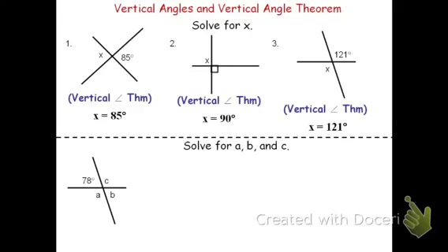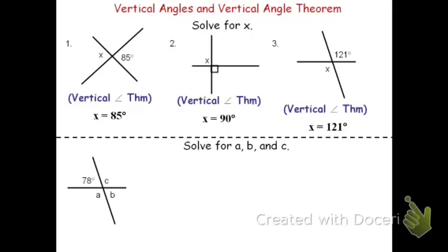Now take a look at the problem below. In this problem below, I've got three angles I need to solve for. I need to find how big the measure of angle A, B, and C are. Look at the relationships and see if you could apply vertical angle theorem to any of these. Well, angle A is not opposite in position from the 78-degree angle. Instead, angle B is. So I know that angle B, or the measure of angle B, is 78 degrees.